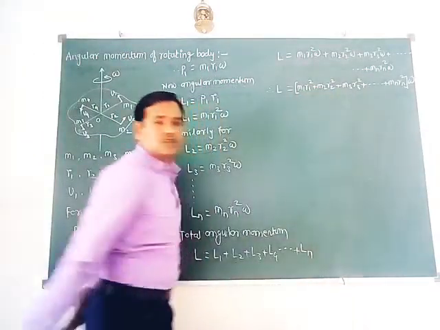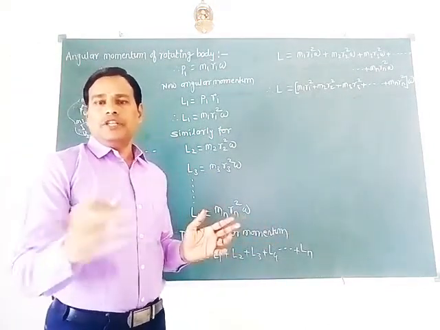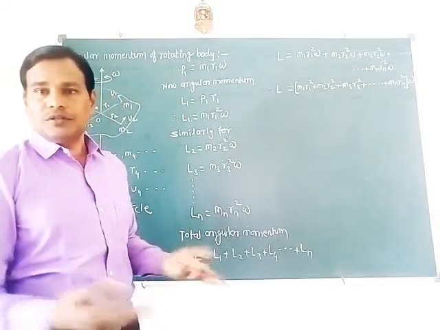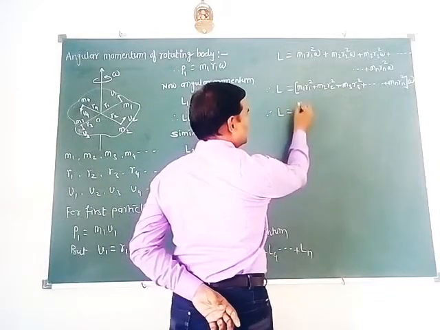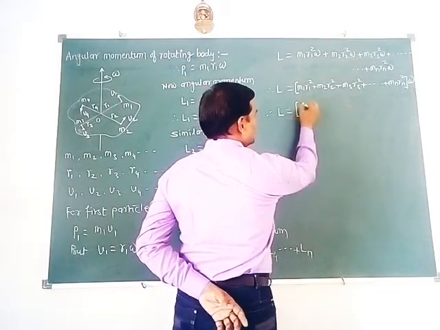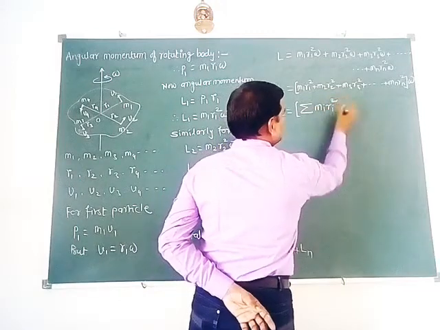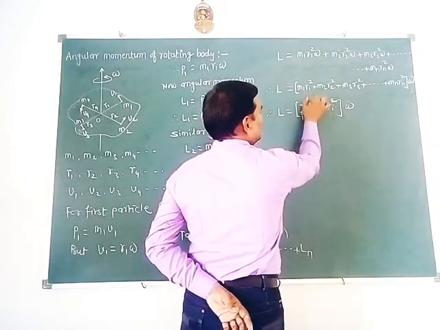By definition it is the sum of product of mass of each particle and square of its distance from the axis of rotation. It is the definition of moment of inertia. So finally we can write capital L equal to summation of Mi Ri square, times omega, i from 1 to n.